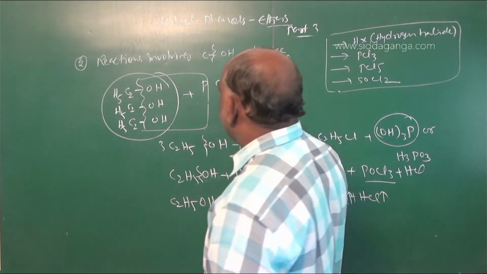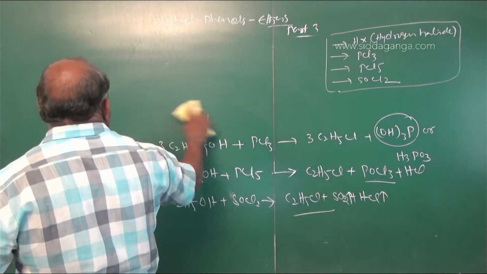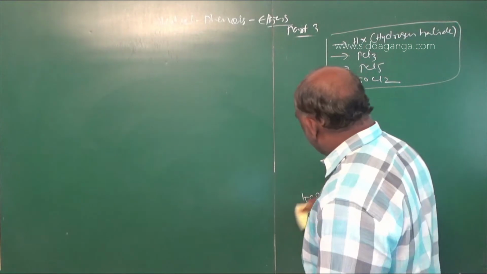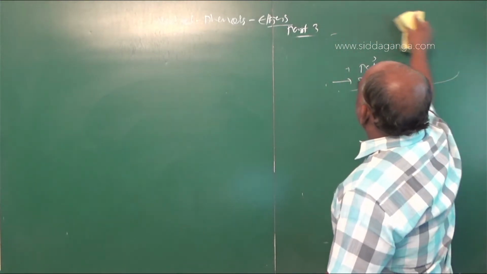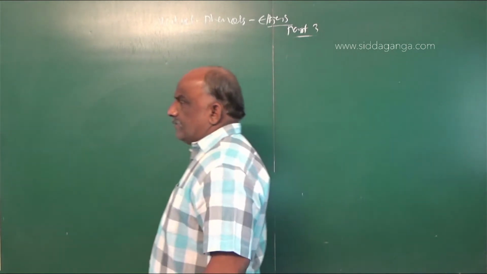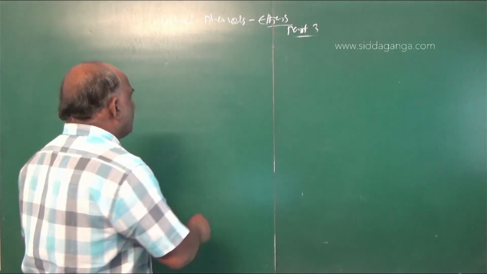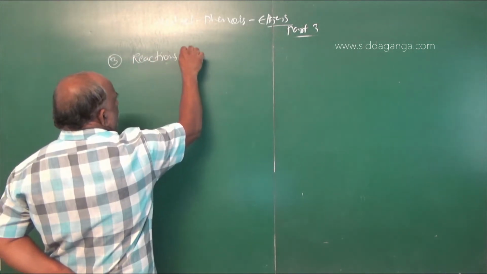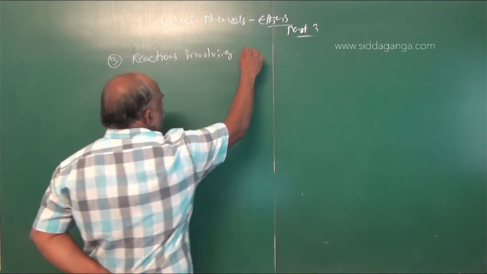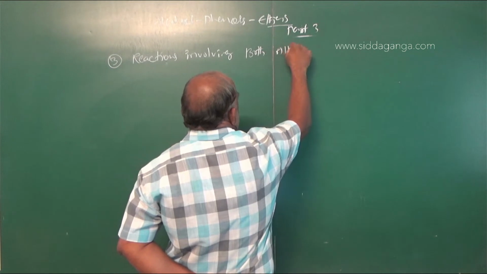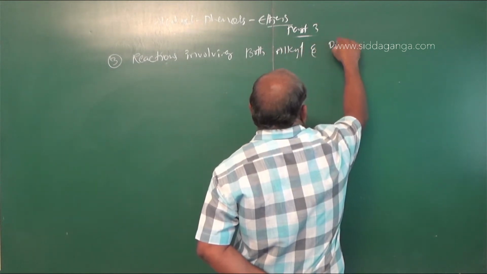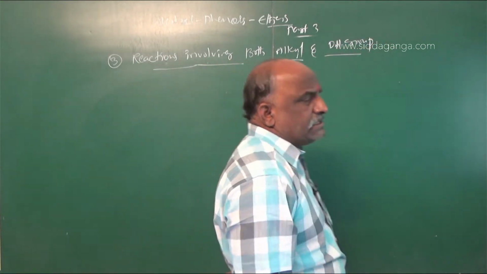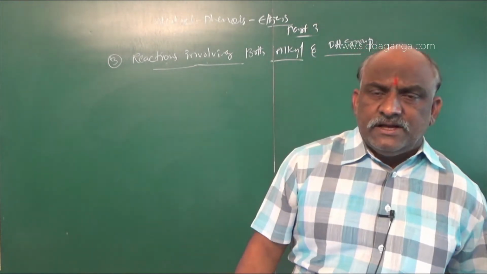The third one is very, very important. It covers reactions involving both, that is, the alkyl group as well as the alcohol group.